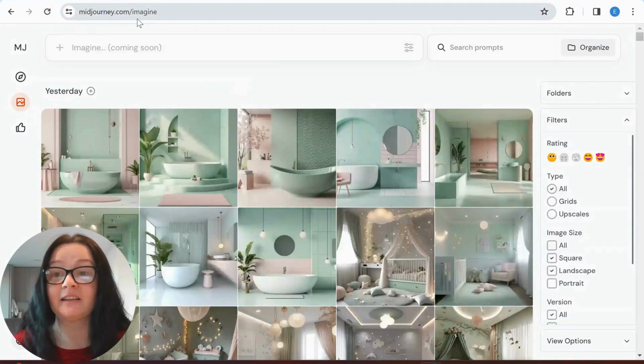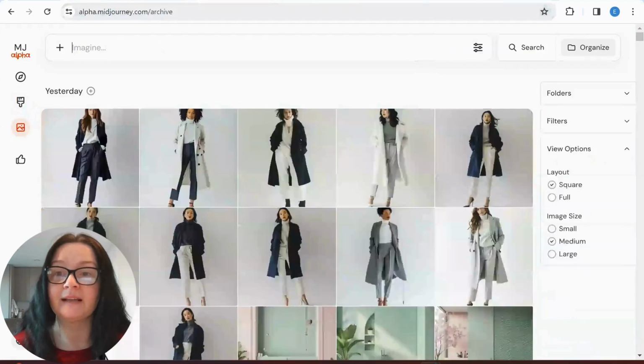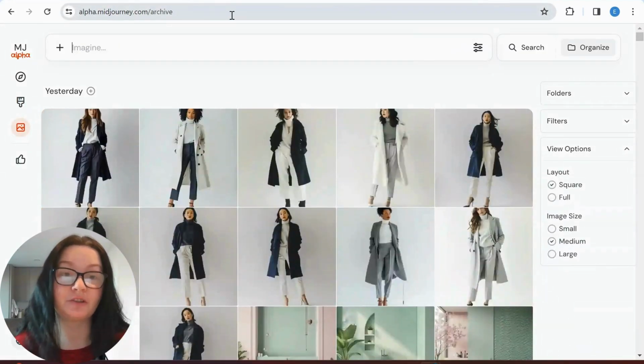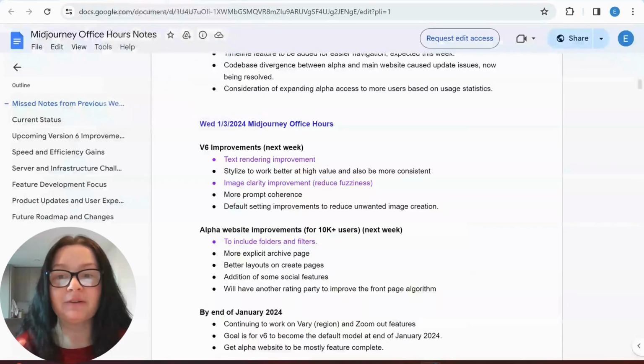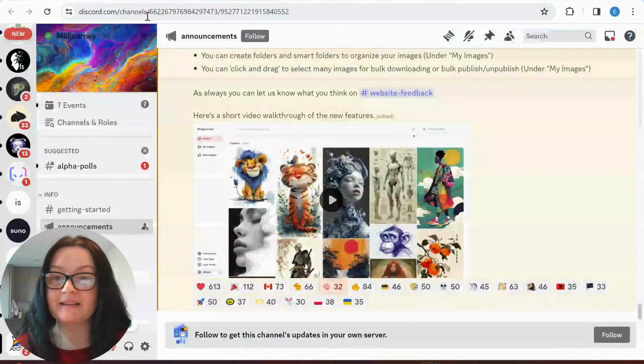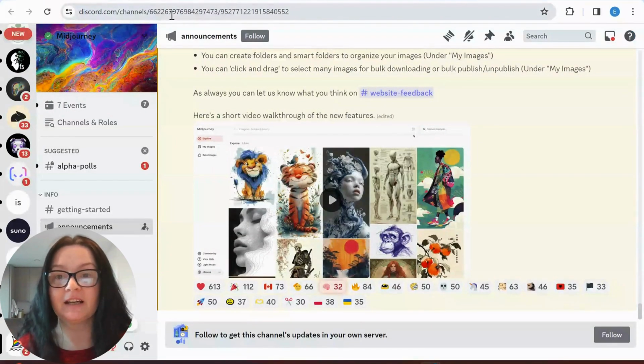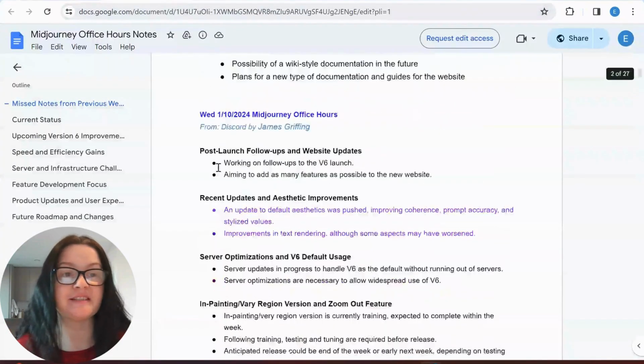So again, guys, that difference: midjourney.com, and the alpha, if you have over 10,000 images, alpha.midjourney.com. Otherwise there is no difference. That's all. And let's have a look at some office hours from yesterday as well. So this is the first link to office hours. And also we have some news here.